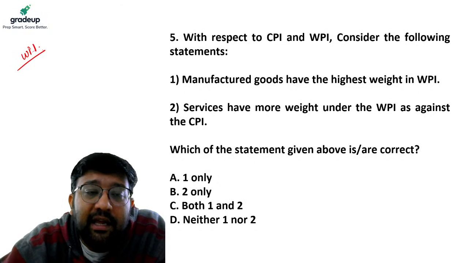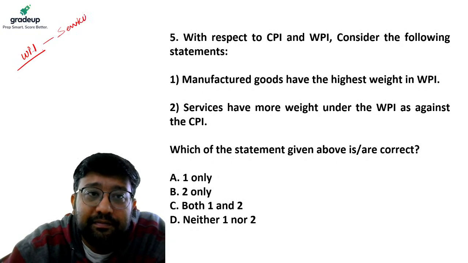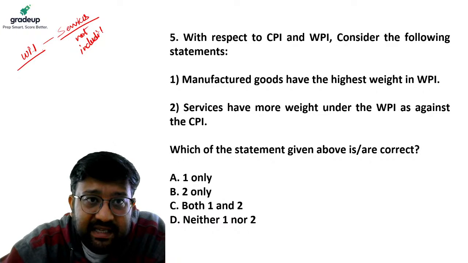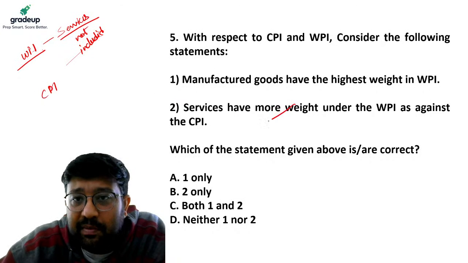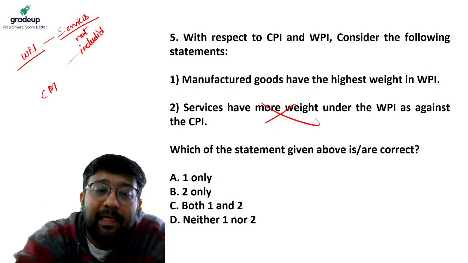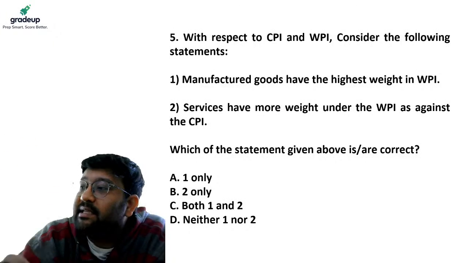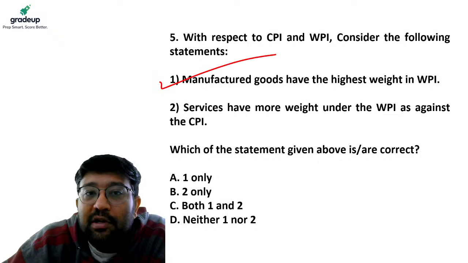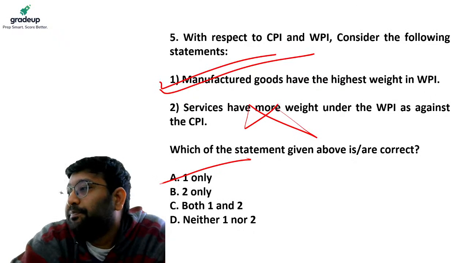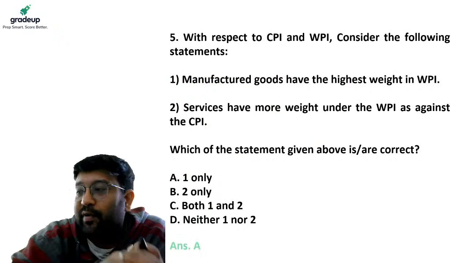WPI, first of all, in the WPI basket, services are not included. Services are included in the consumer price index. So this statement becomes wrong. Only goods are in WPI. And in WPI, yes, the highest weight in the basket is given to manufactured goods. So this is right. Your answer becomes A, because your option is wrong. Your answer is A for this question.